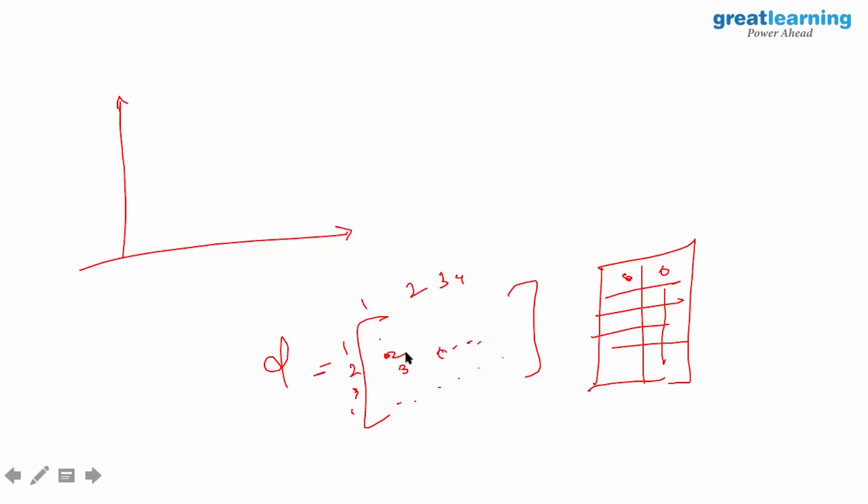Now based on this, what's going to happen is initially all my individual points are treated as a cluster themselves. So it's going to start combining clusters, and the map of it is going to look like this.